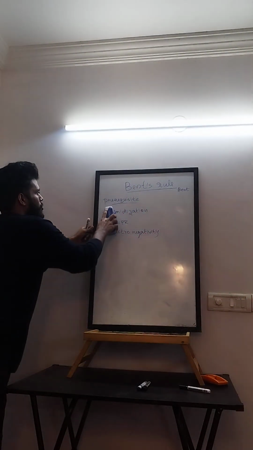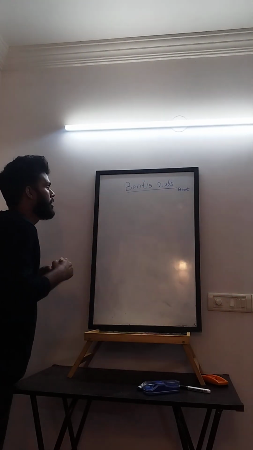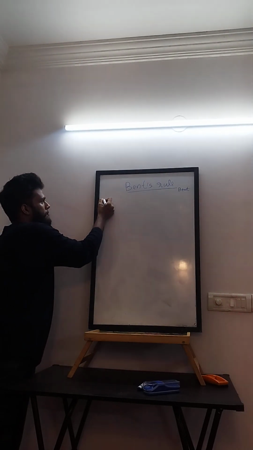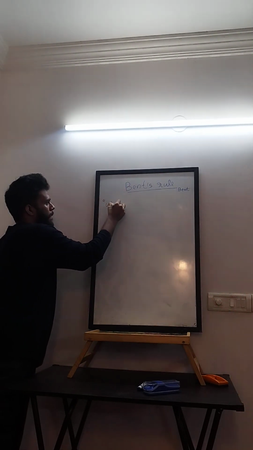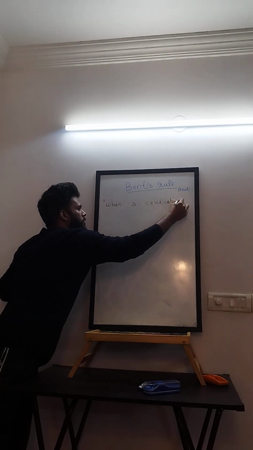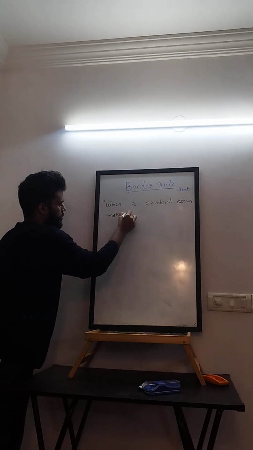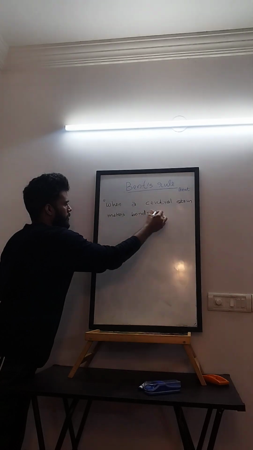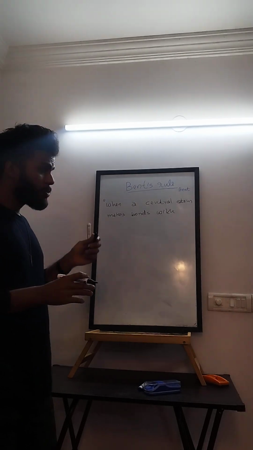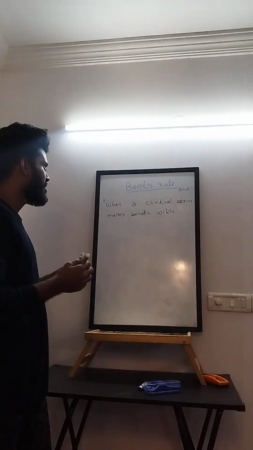So let's see what is Bent's rule, a very important definition. I'll write it with another color pen. Bent's rule says: when a central atom makes bonds with, it goes without saying, Bent's rule is part of hybridization, after hybridization and VSEPR.